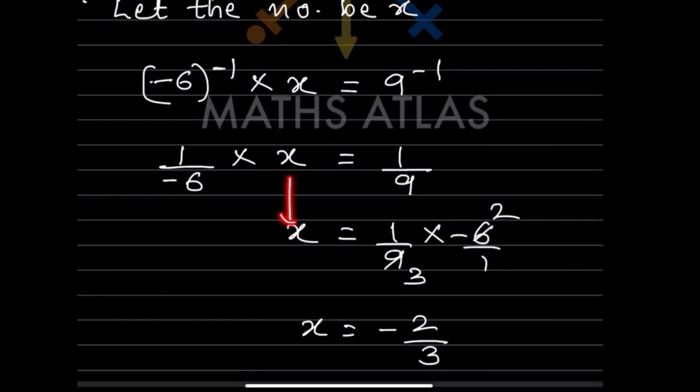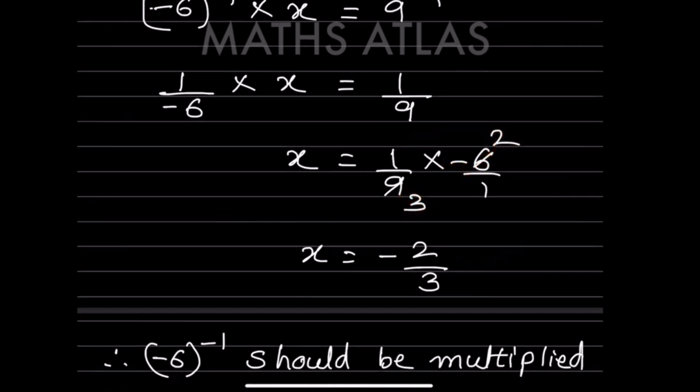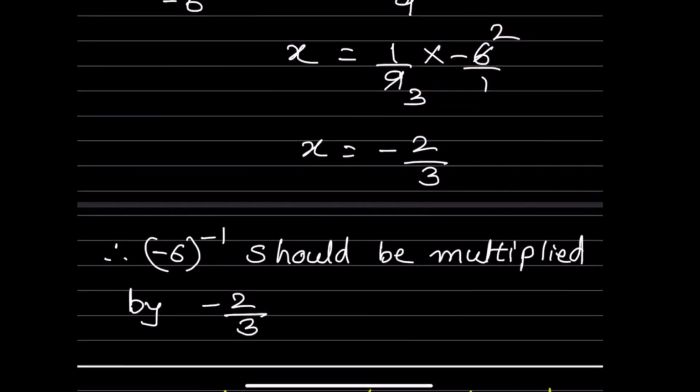So now x will be, this is in its place. If this goes to the other side, it is going to get flipped over, that will be minus 6 by 1. So here we can simplify this, 3 2s are and 3 3s are. So this is going to be minus 2 by 3. So we get the value of x is minus 2 by 3. So we can write, therefore minus 6 raised to minus 1 should be multiplied by minus 2 by 3.